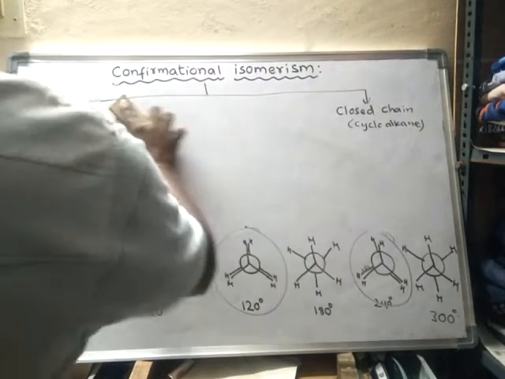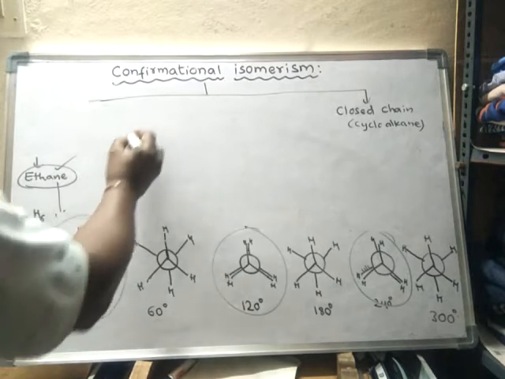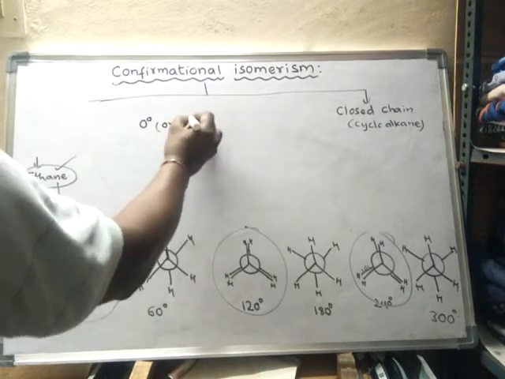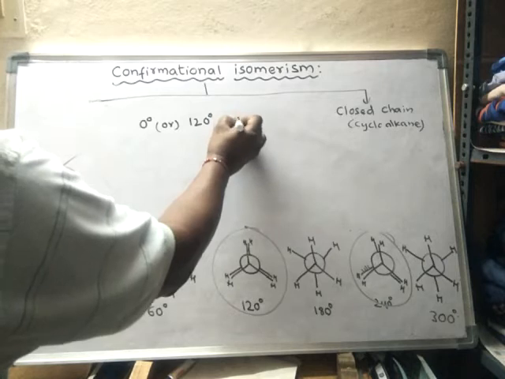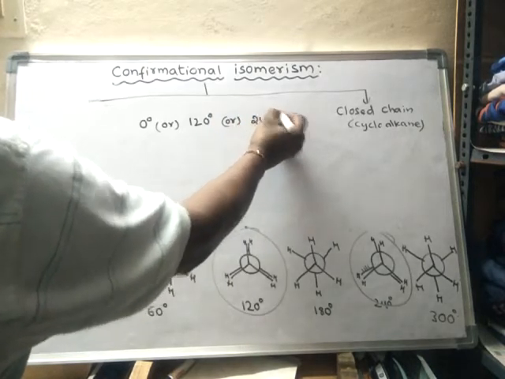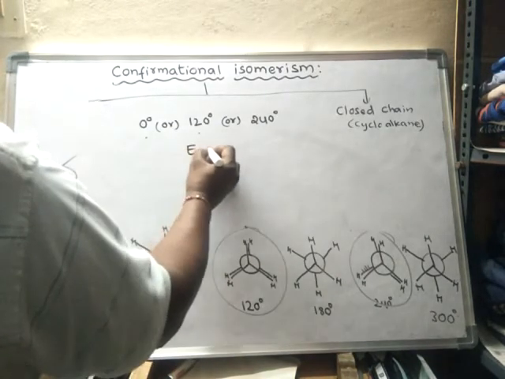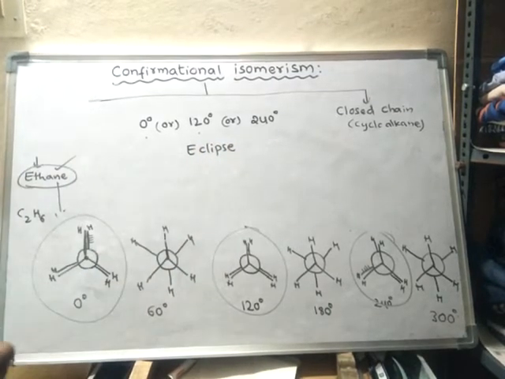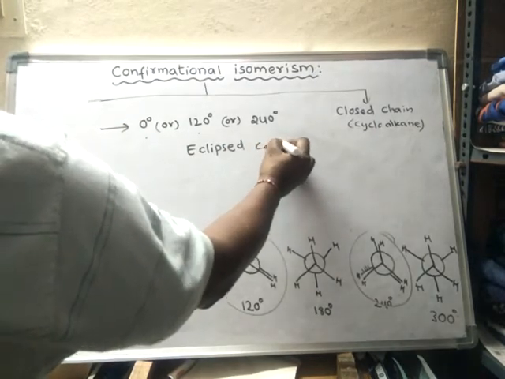So in ethane, if you see the conformations in which the torsional angle is 0 degrees, or 120 degrees, or 240 degrees, these are called eclipsed conformations.